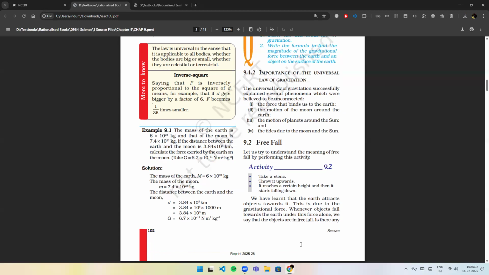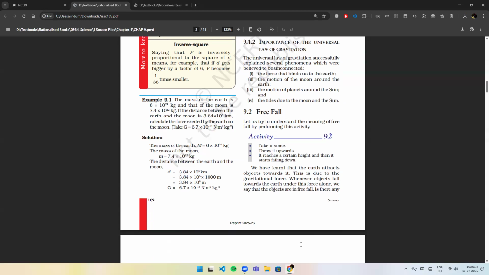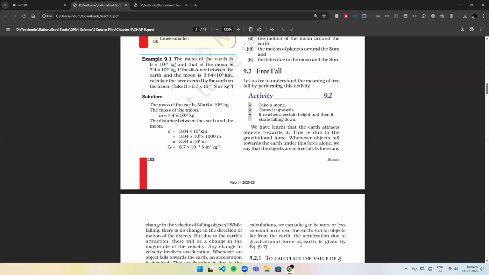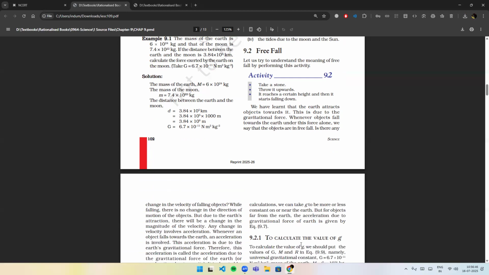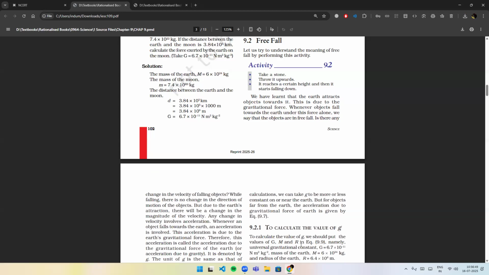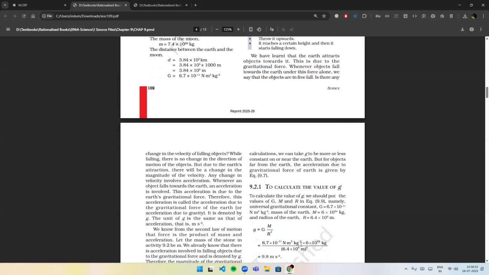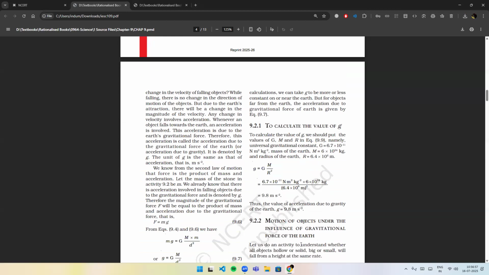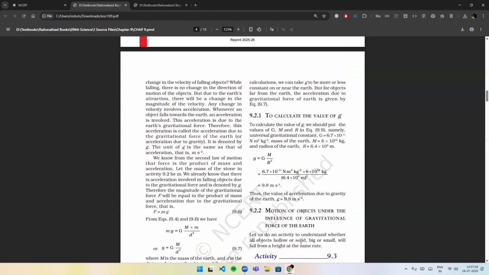Free fall. Let us try to understand the meaning of free fall by performing this activity. Activity 9.2. Take a stone, throw it upwards, it reaches a certain height and then it starts falling down. We have learned that the Earth attracts objects towards it. This is due to the gravitational force. Whenever objects fall towards the Earth under this force alone, we say that the objects are in free fall. Is there any change in the velocity of falling objects? While falling, there is no change in the direction of motion of the objects. But due to the Earth's attraction, there is a change in the magnitude of the velocity.